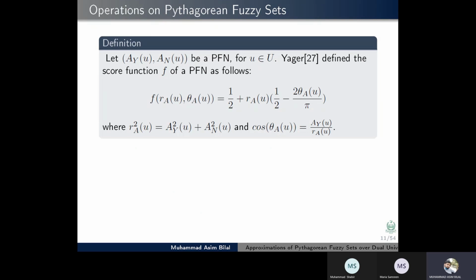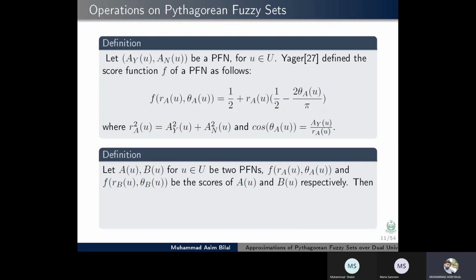Definition of score function. Yager defined the score function f of a PFN as f(r_A(u), θ_A(u)) = 1/2 r_A(u) · (1/2 − 2θ/π), where r² = a²_y + a²_u and cos θ = a_y / r_A.